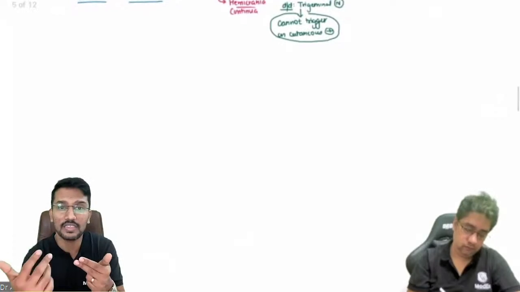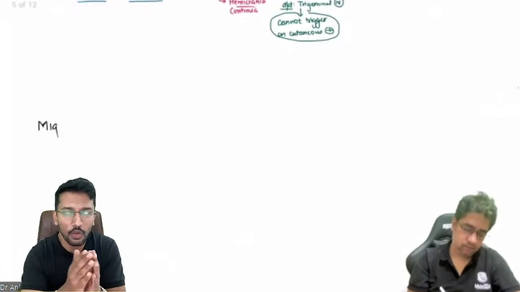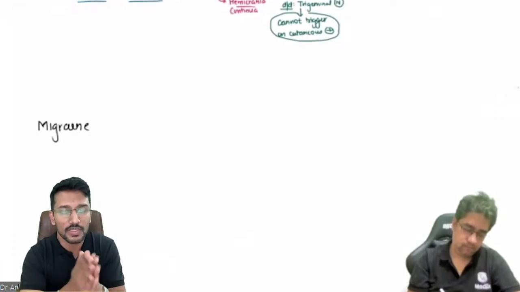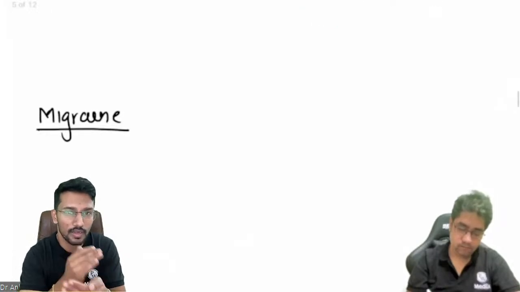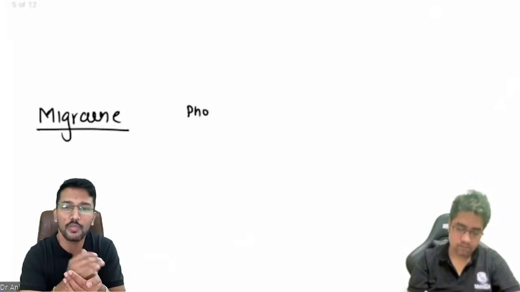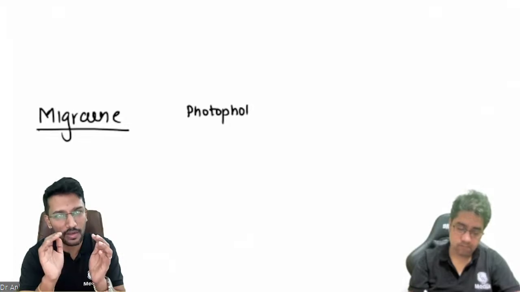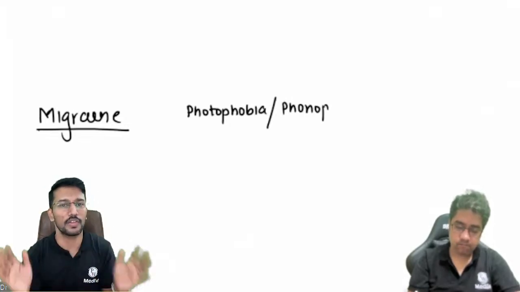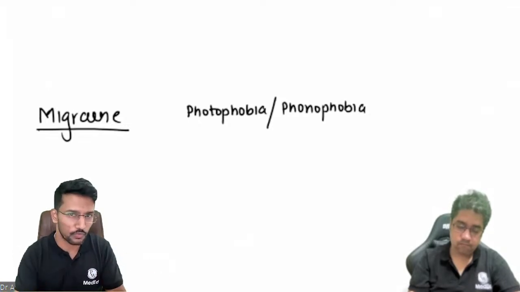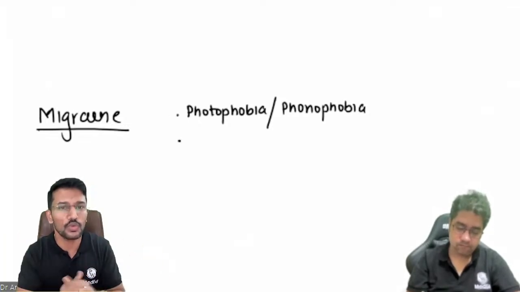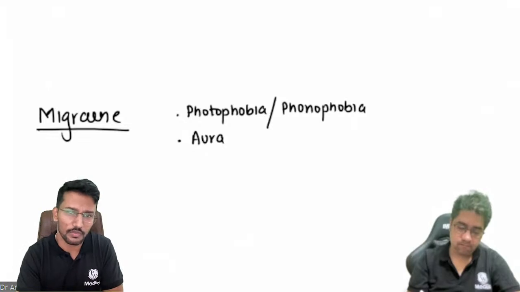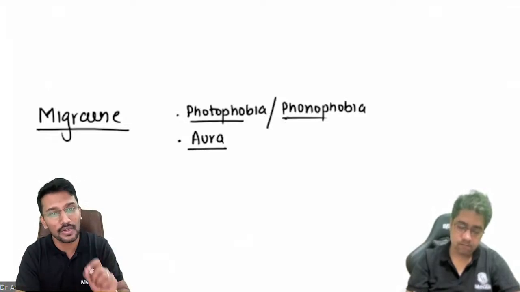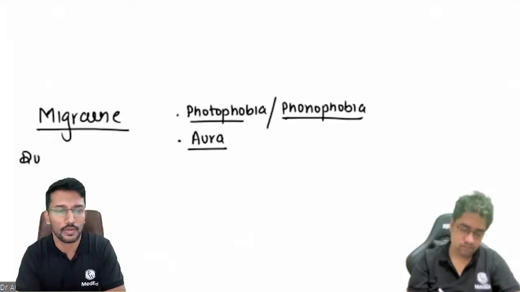Then if it is classical migraine, the examiner will also mention the presence of aura. So migraine episodes are almost always accompanied by photophobia or phonophobia. अगर आप migraine experience कर चुके हैं, तो you know that you would prefer to lock yourself in a room. You don't want to get exposed to flashing lights, you don't want to get exposed to noisy environments. It's common, right? Photophobia, phonophobia. And if it is a classical migraine, you will have aura.